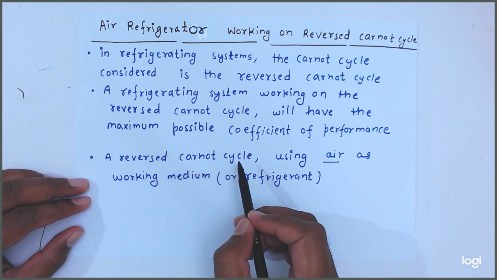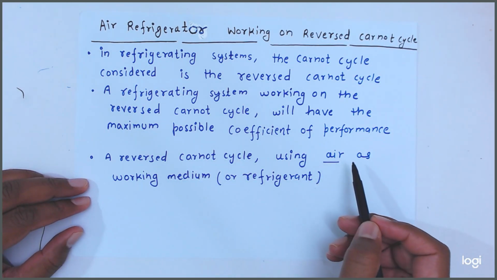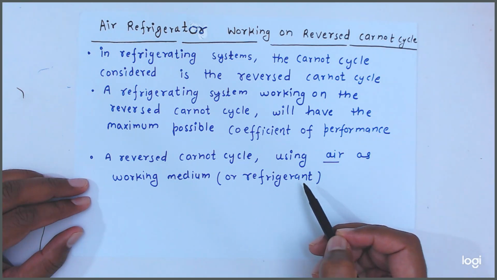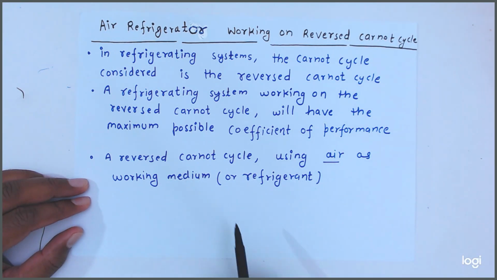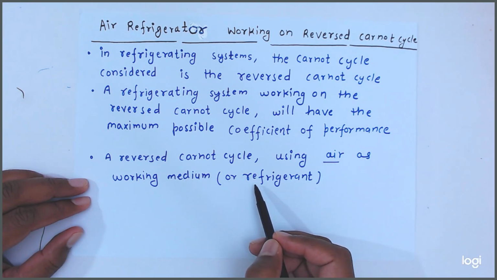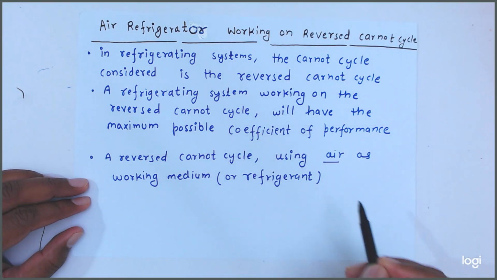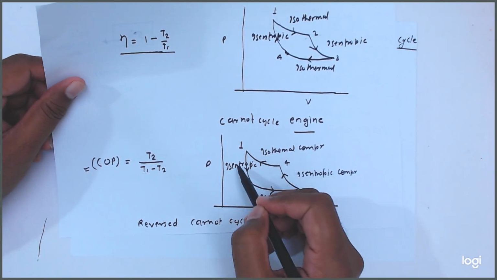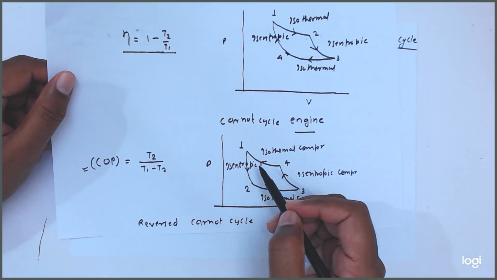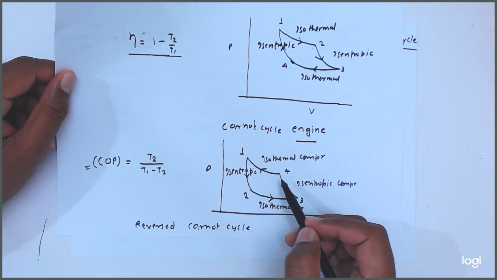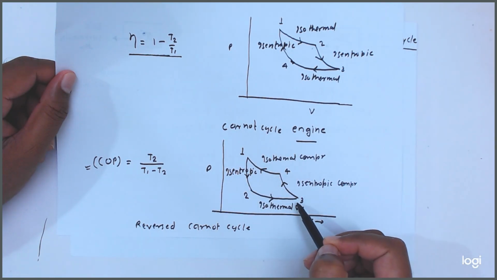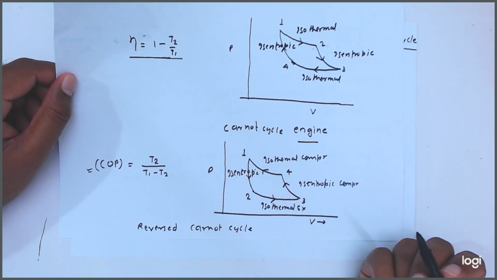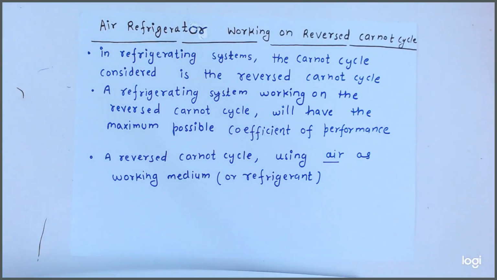A reverse Carnot cycle using air as a working medium. So here, whatever medium is there, or we can say the refrigerant which is moving in the cycle, is air. So in this cycle, whatever medium is there, it is air. Air we can use to move inside the cycle. Okay, friends.